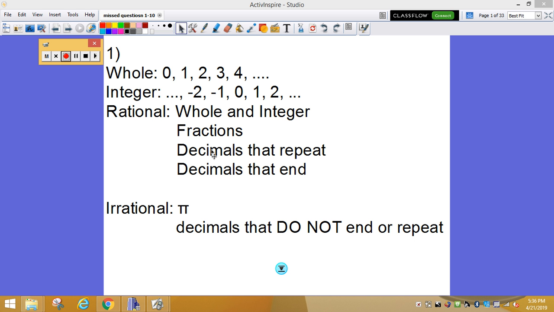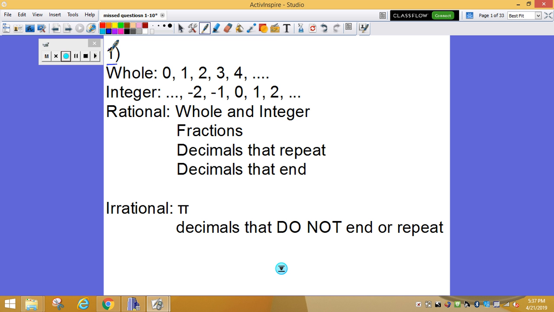So, if you miss number 2, you can go ahead and fast forward until all the problems are numbered up here at the top. So this is number 1. So you'll fast forward until you see a 2 up there, and then that's where you should start watching the video. All right? So right now, only people who missed number 1 should be watching this video. You need to pause it, and you need to write down everything that's written down on this page.